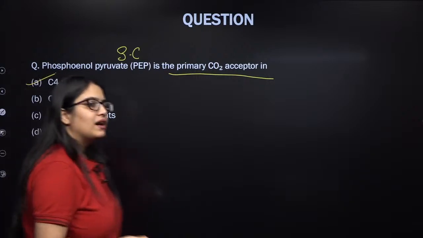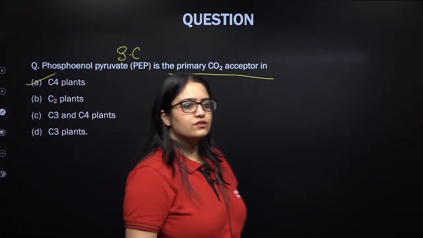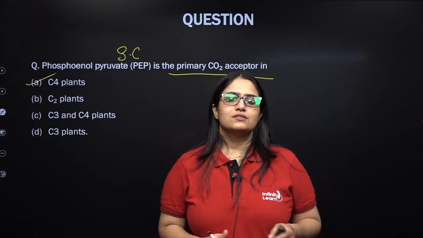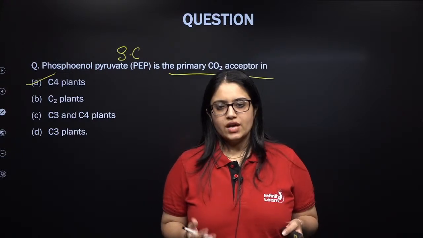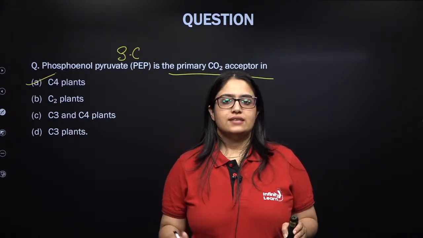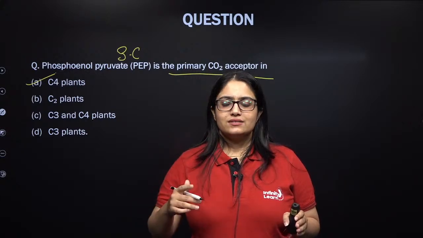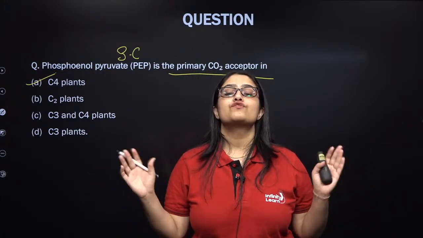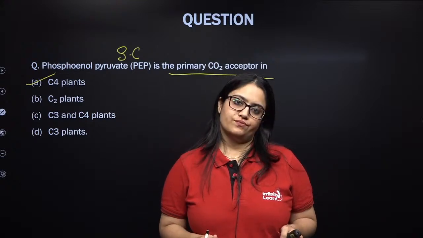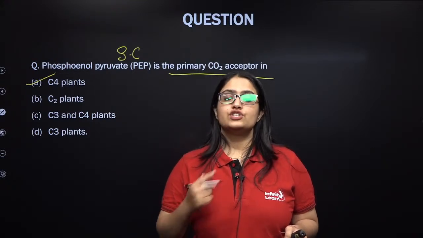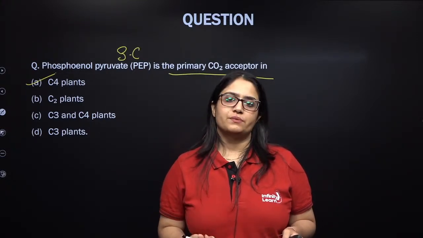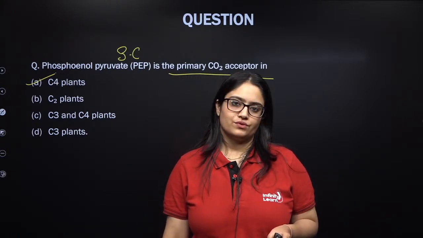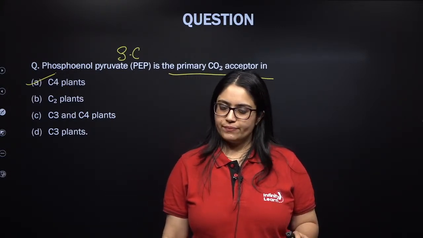In C3 plants, Krishna and other students who thought the answer is D, just the C3 cycle runs, where the Rubisco enzyme makes CO2 react with RuBP, which is a 5-carbon compound. So the primary CO2 acceptor in C3 plants is RuBP, a 5-carbon compound. Right?